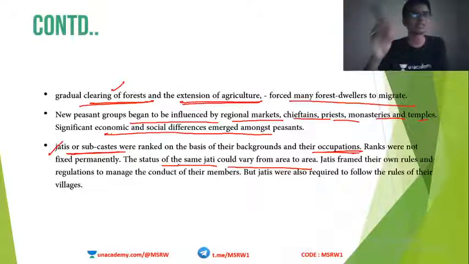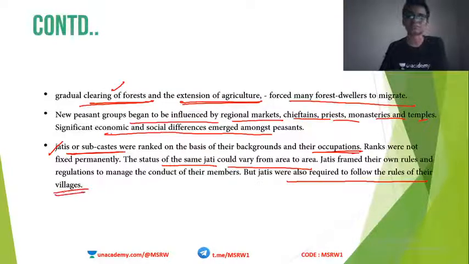Okay, so each jati had their own rules and regulations, but the jatis were also required to follow the rules of their villages. All the jatis populating a particular village will have to obey the rules of that village. So the political authority has more binding power on all these jatis.